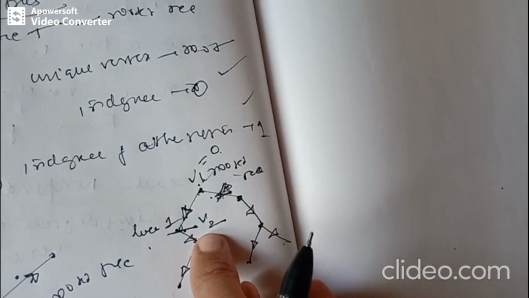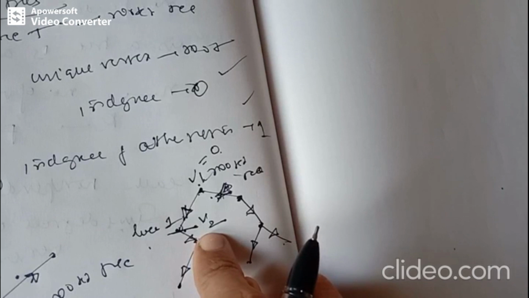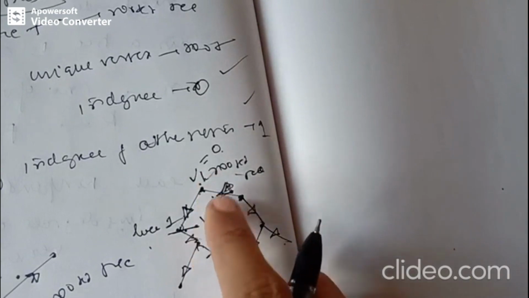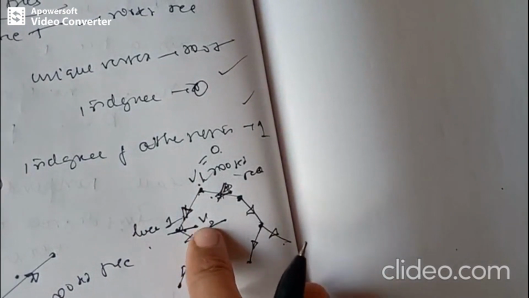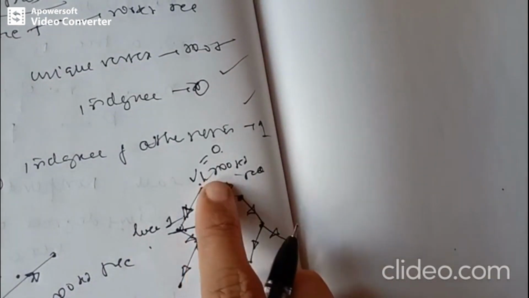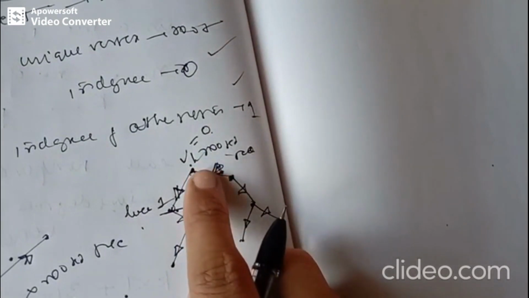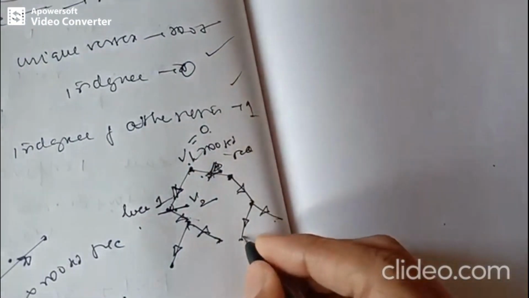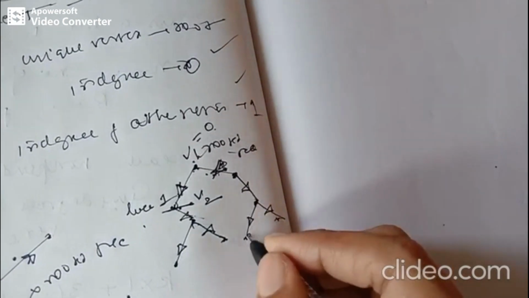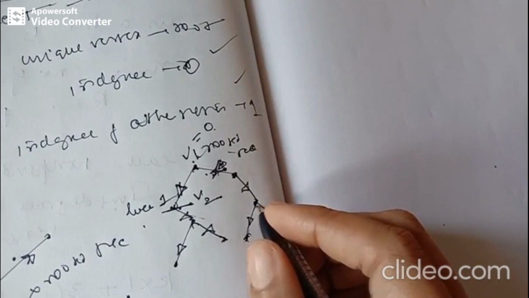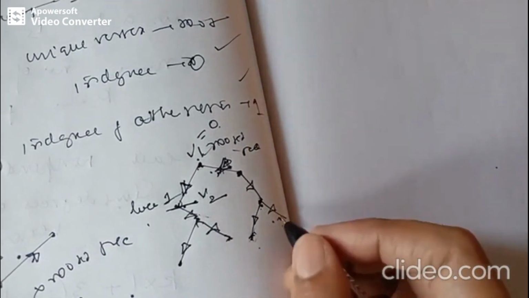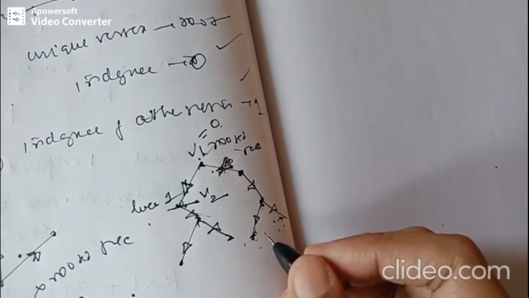And what can we say about parent, child and siblings? When we talk about the parent of v2, we observe that there is an edge from v1 to v2, and we can say that v1 is the parent of v2 and v2 is the child of v1, right? So let's say this is a parent and we have two branches rising from the parent. Two vertices with a common parent are called siblings.